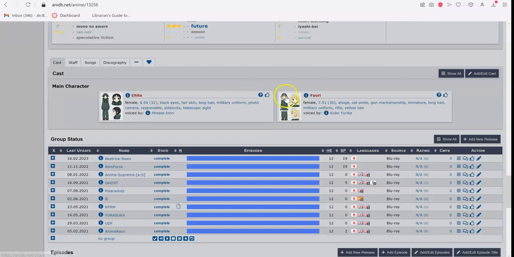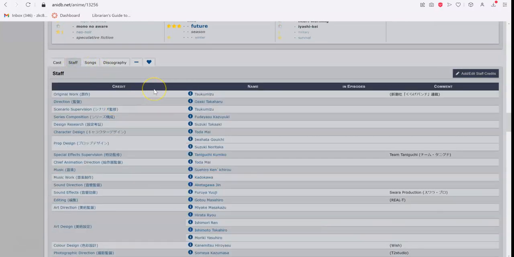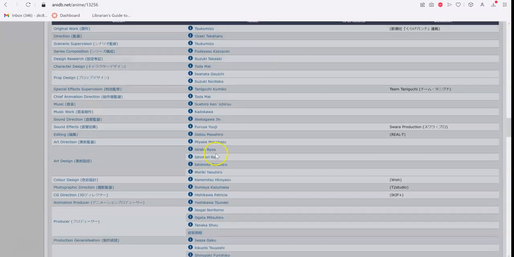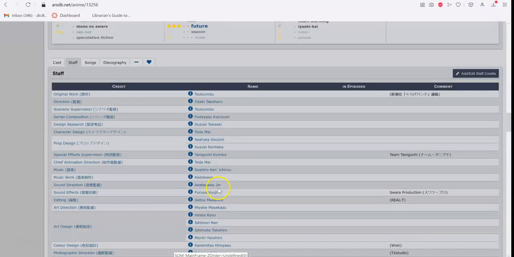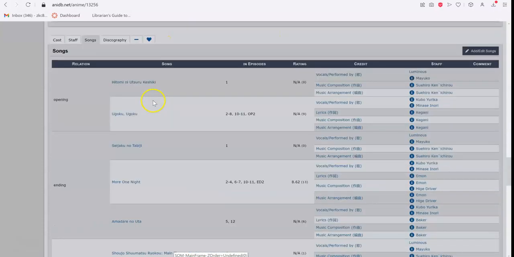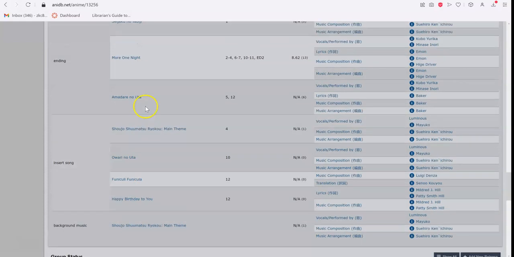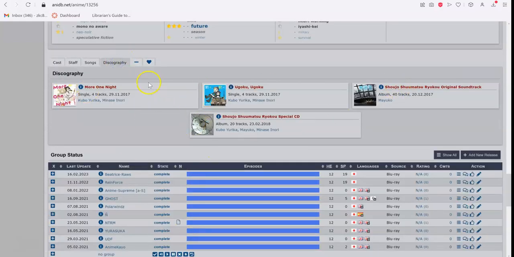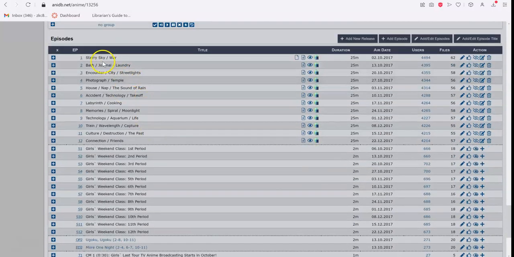And if you scroll down, you can see characters from the show. You can see people that worked on both the original creator of the manga and all the people that contributed and created the anime itself. You can see associated songs that come along with the show, and any discography that the show might have. Down here you can also see the names of each episode, and how many people have these episodes in their lists.